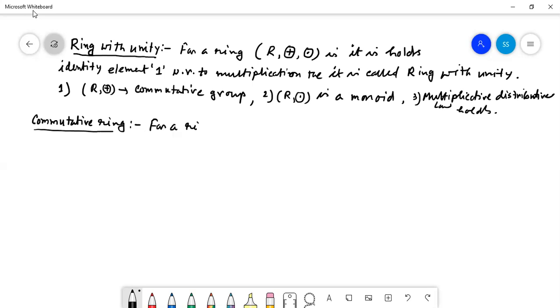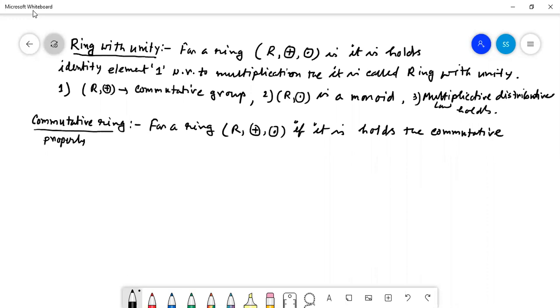For a ring R plus dot, if it holds the commutative law, the commutative property with respect to multiplication, then it is called a commutative ring.